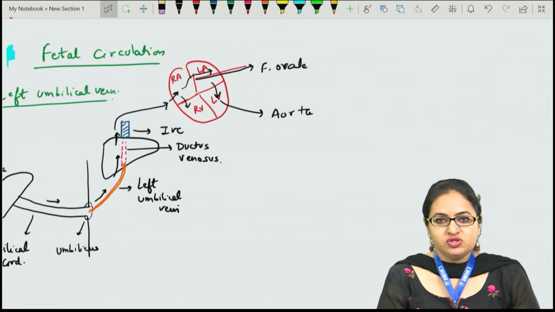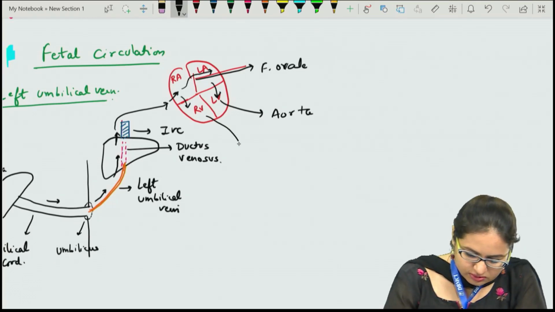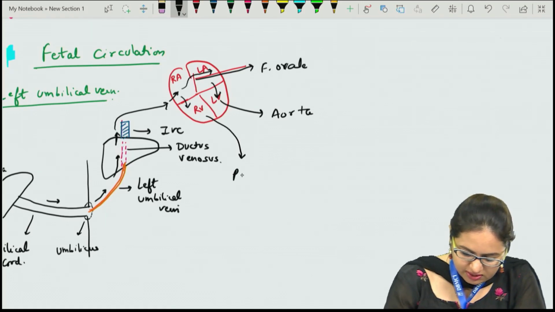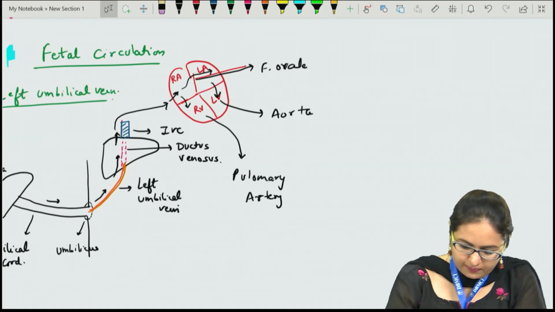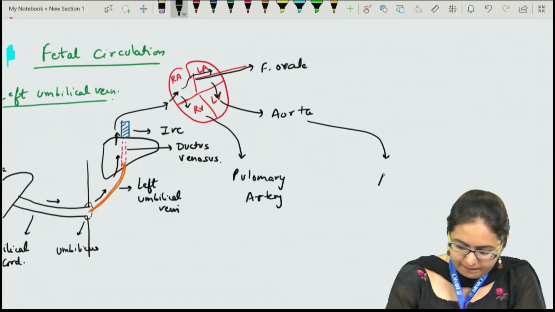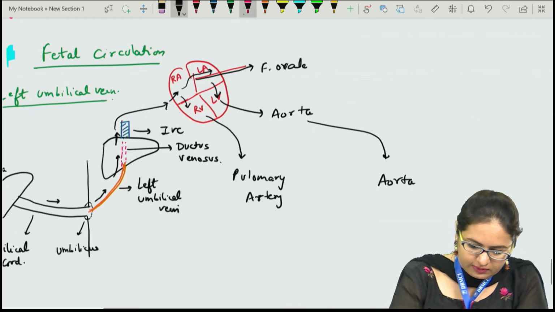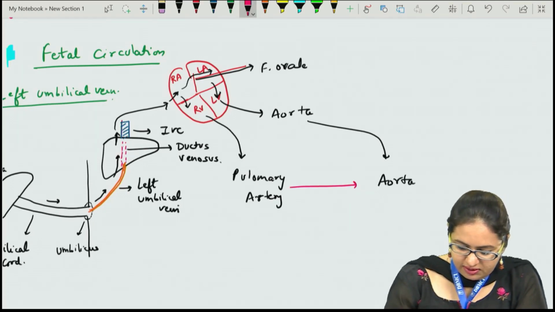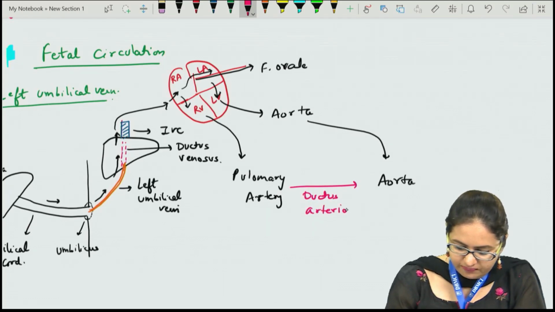The blood which reaches the pulmonary trunk or the pulmonary artery will pass through the ductus arteriosus towards the aorta.